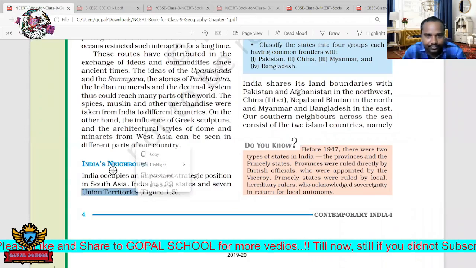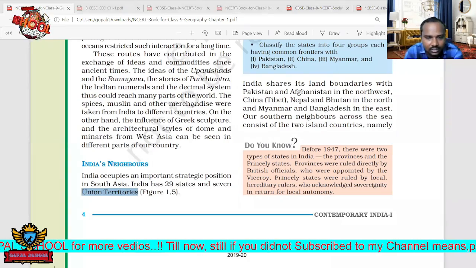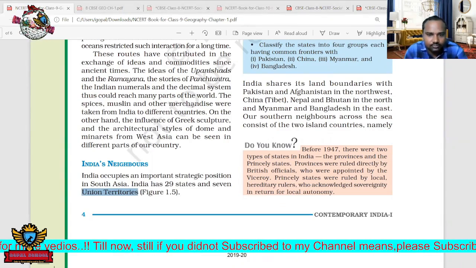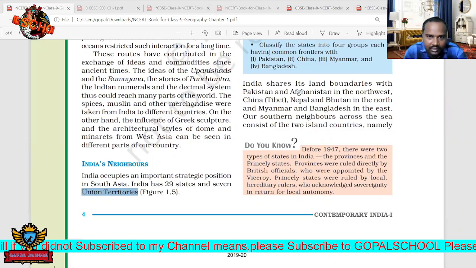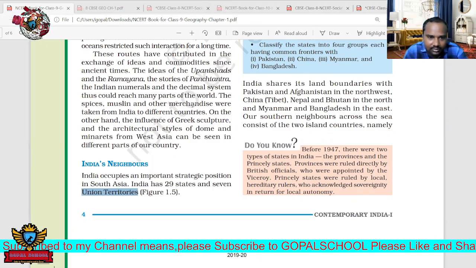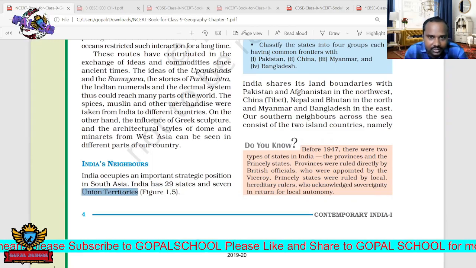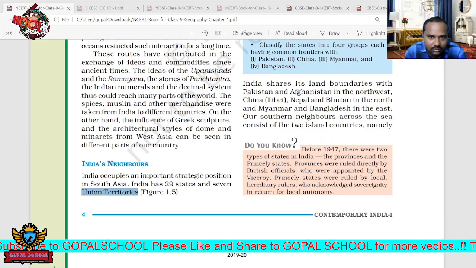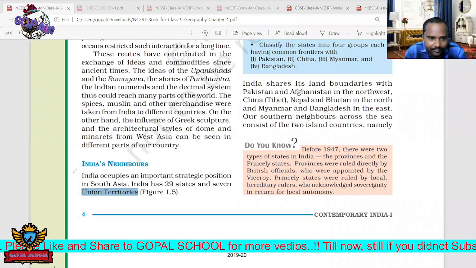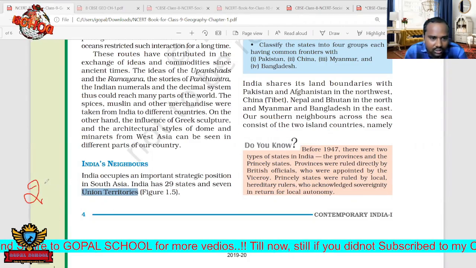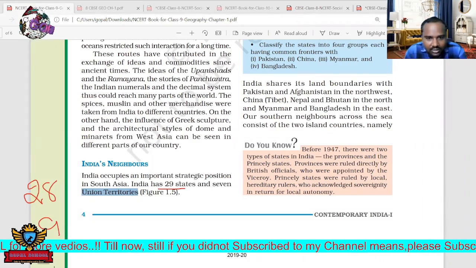So this is the old one. But actually, in present day, how many union territories and states are there in India? 28 states and 9 union territories. Okay, it's not 29. Previously 29 was there.